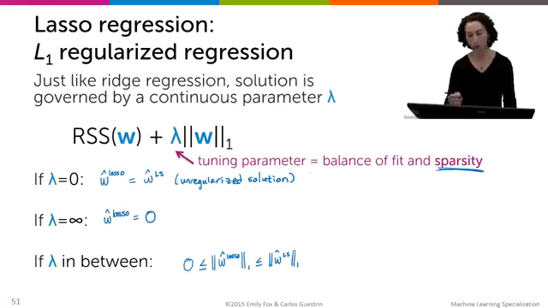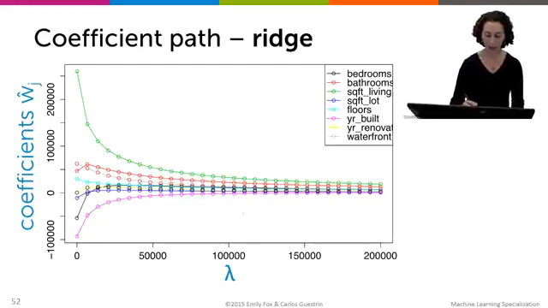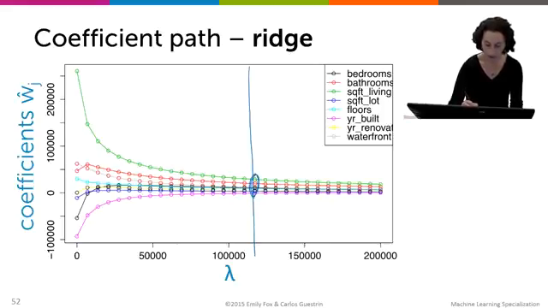Okay, so as of yet, it's not clear why this L1 norm is leading to sparsity, and we're going to get to that, but let's first just explore this visually. One way we can see this is from the coefficient path. But first, let's just remember the coefficient path for ridge regression, where we saw that even for a large value of lambda, everything was in our model just with small coefficients.